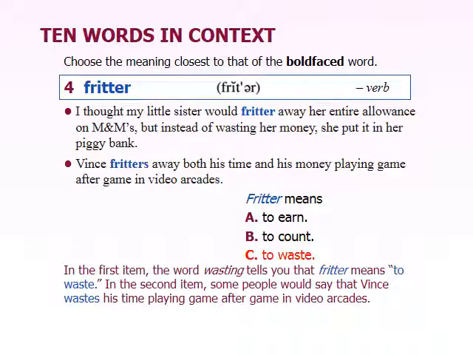On page 17, it's number 8, to spend or waste a little at a time. So when you're frittering away something, it doesn't mean that you're spending huge amounts of money on things. So it doesn't mean that you're being extravagant. Extravagant meaning that you're being wasteful in your spending, but you're spending a lot of money. Fritter means that little by little, you're wasting something. So in the first one, she's worried about her sister, little by little, wasting her money on M&Ms.